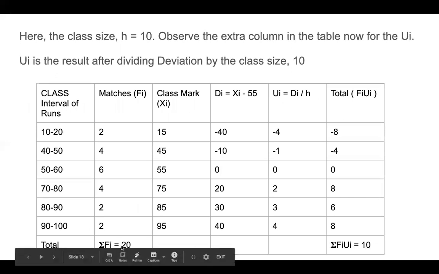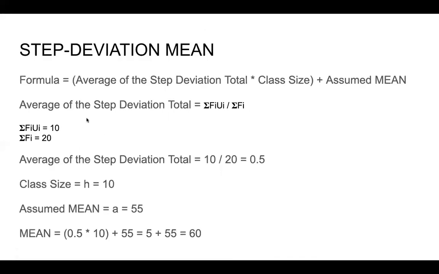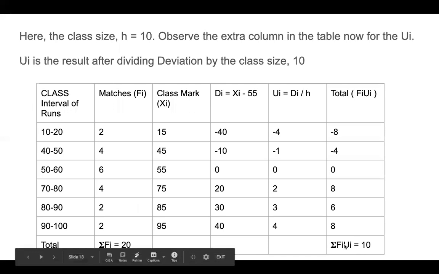So let us try to find out what the mean is now. The entire formula is the average of the step deviation total into the class size, and once you have done the multiplication, you add it to the assumed mean. So what is the average of the step deviation total? It is this, sigma fi ui, which is just the sum of all of these numbers.